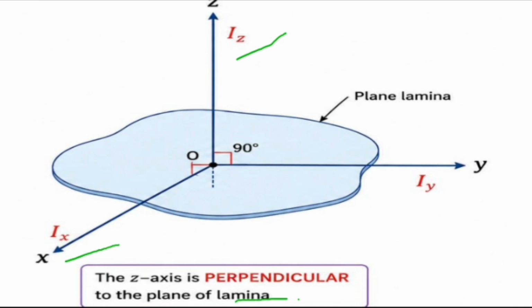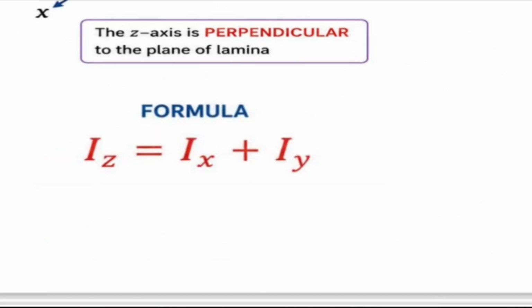This is the diagram you can write. What the statement represents, we write as a formula. The Z axis is perpendicular to both the x axis and y axis. That's why Iz is equal to Ix plus Iy, where I is the moment of inertia. You can write this formula.